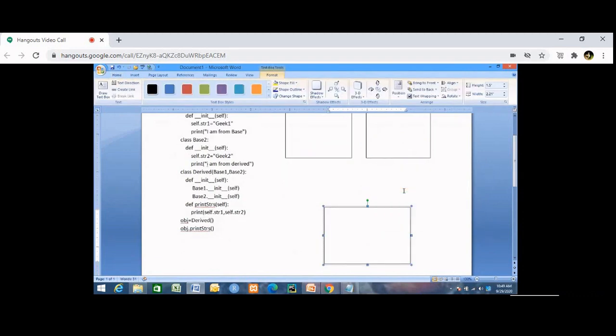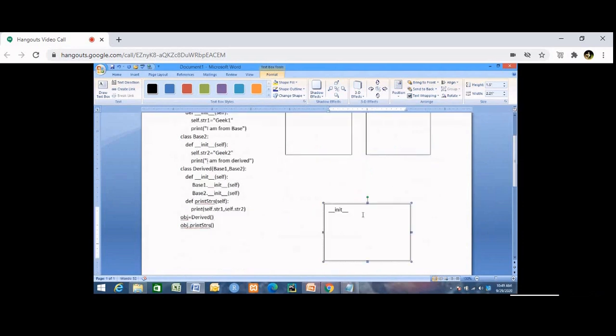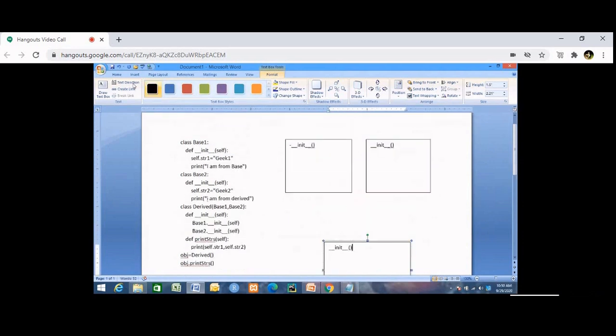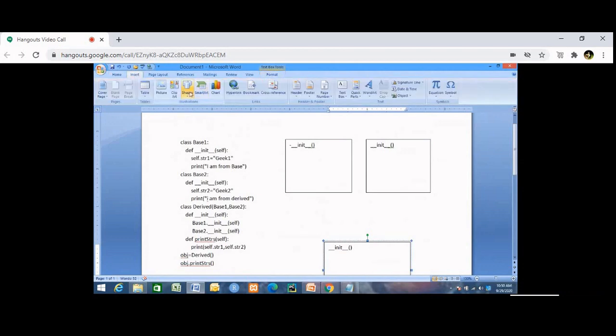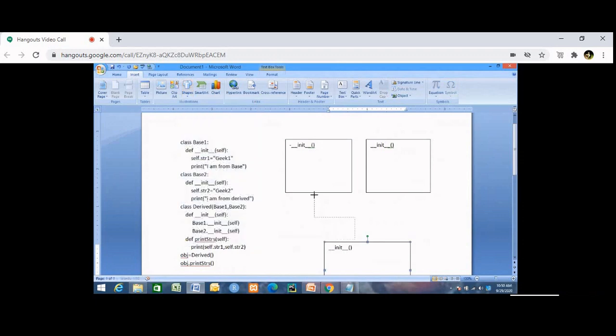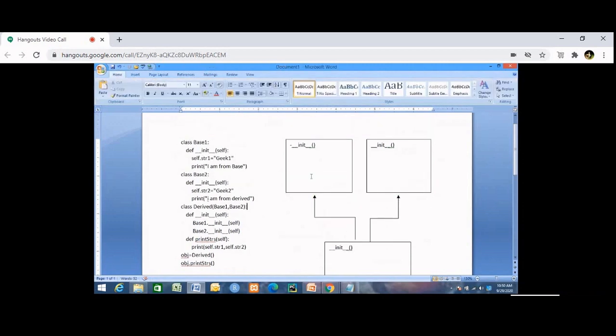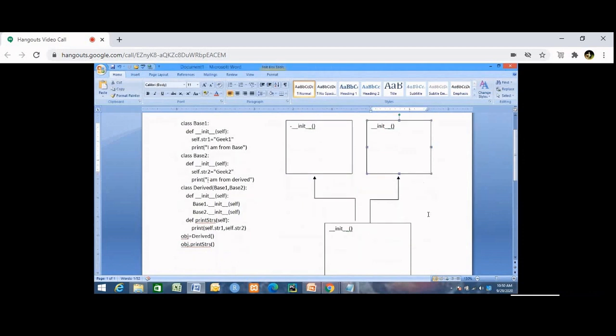Here also you have an init method. Is it clear? Yes, sir. Okay, no problem. So these two are derived from here. This is derived from here, and this is derived from here. So this is your base 1. This is base 1, this is base 2, and this is derived. Totally here it is clear.